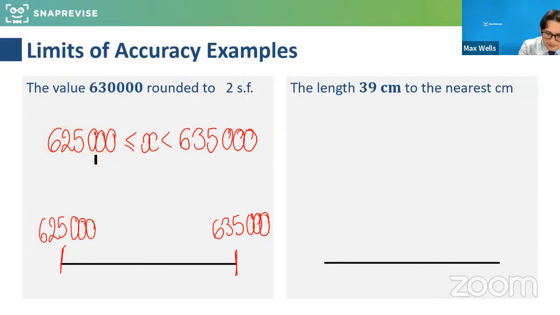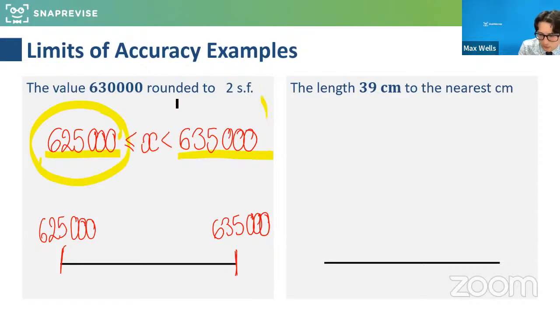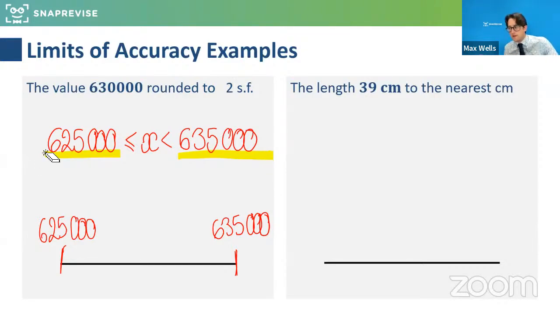Does everyone see that? Has everyone recognized that this notation means in between? I'm just using the letter X to represent the true number that has rounded to give us this. But that will be somewhere between here and here. And it could have actually physically been that value, but it can't be that exact value because that would round up to the next number. But the boundary is where the 5s lie. So we put a strict and a non-strict inequality to show if it can take the value or not. Does that make sense?